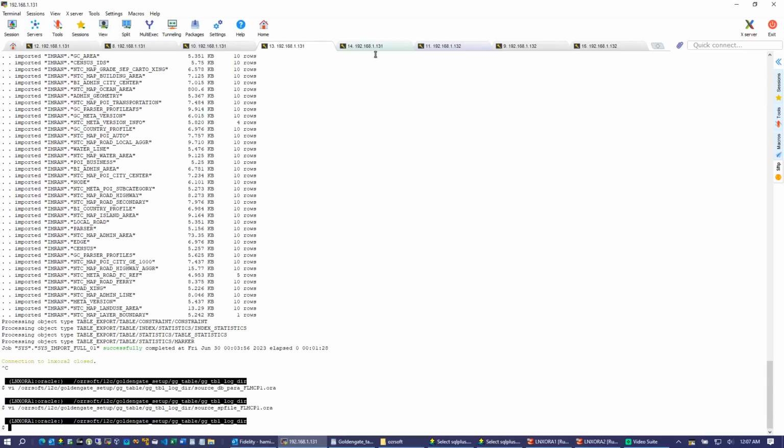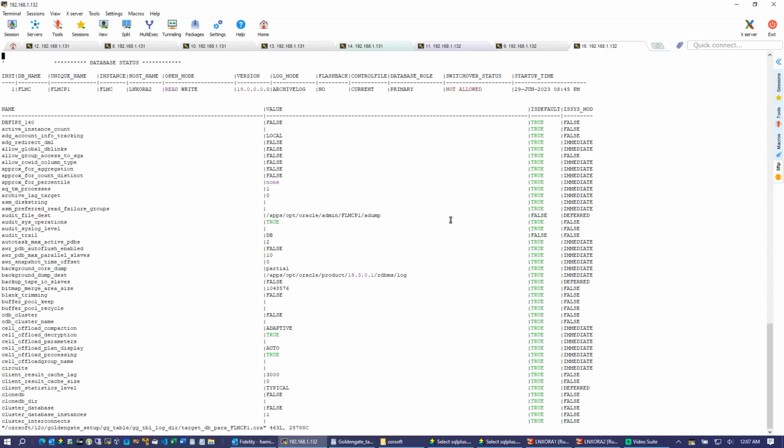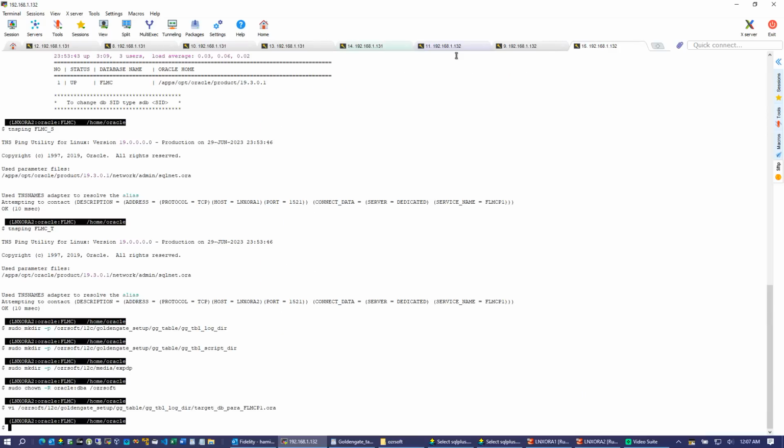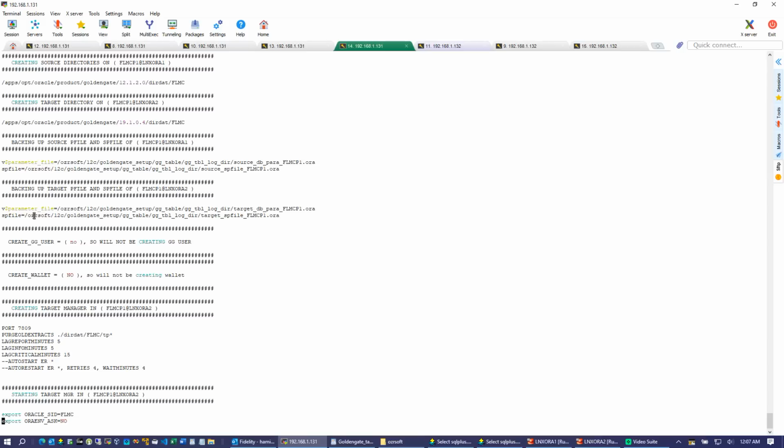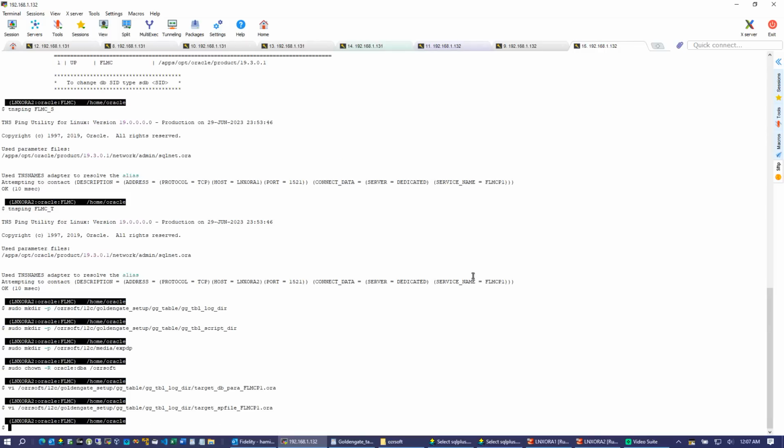Okay, and this is the 19C parameter file backup. The format here is good. So this is my 19C server and the 19C parameter file backup. And this is the SP file backup.